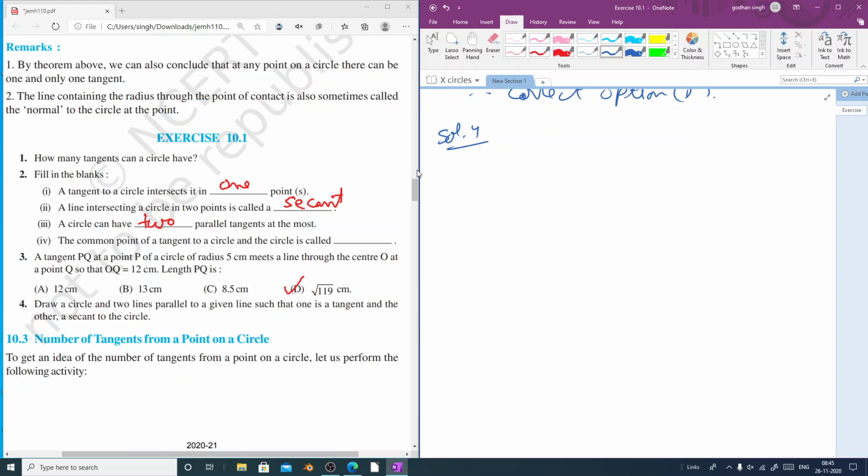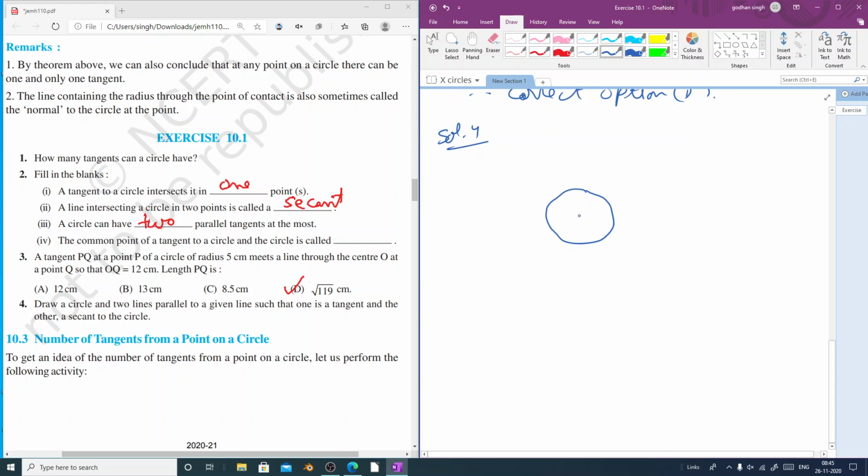Now what is question number 4? Draw a circle and two lines parallel to a given line such that one is tangent and the other is secant to the circle. So this figure will be drawn with a compass and a ruler. Here I will be drawing it roughly, but you have to draw it with compass and ruler, otherwise it has no meaning. So first, you can draw a circle of any radius.